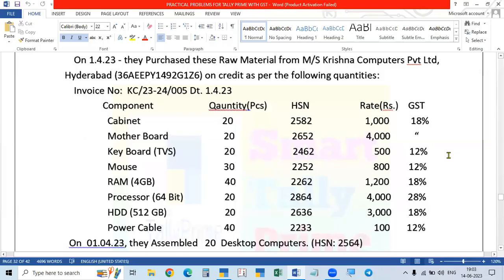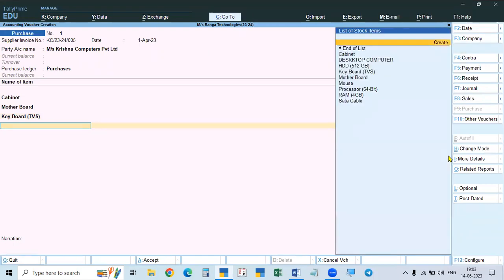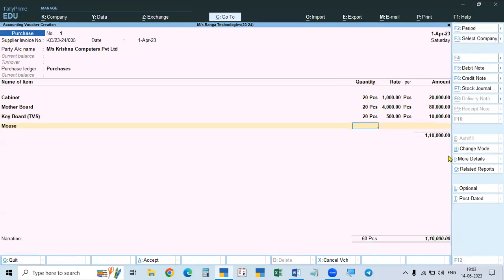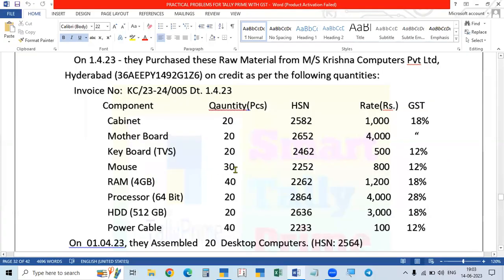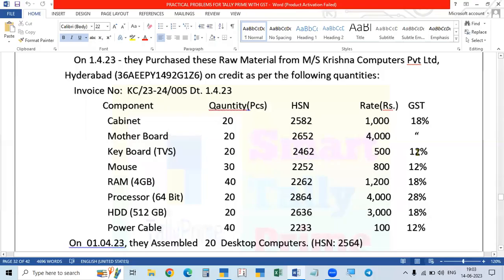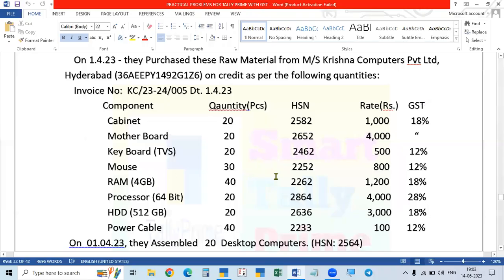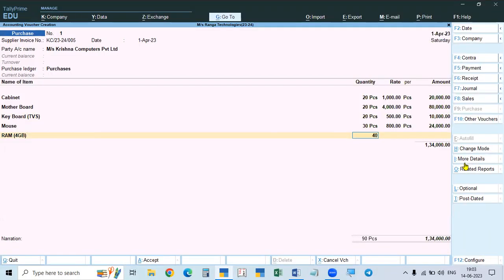Then mouse. I already created it. Go to mouse. Here, mouse, we purchased 30 pieces, 800 each. Then go to RAM. See, RAM 4 GB, we purchased 40, each 1200 rupees.